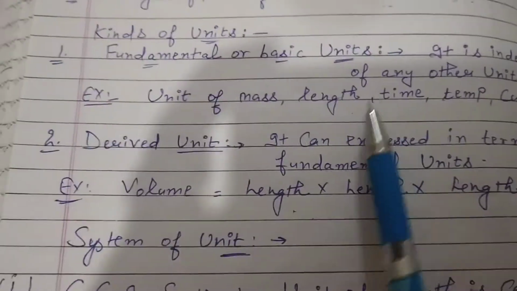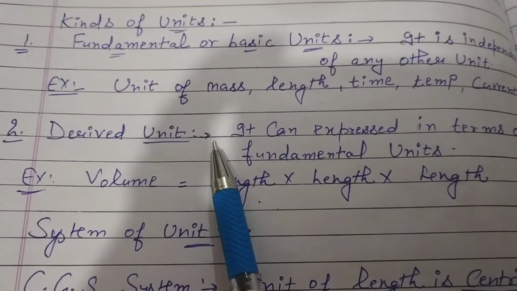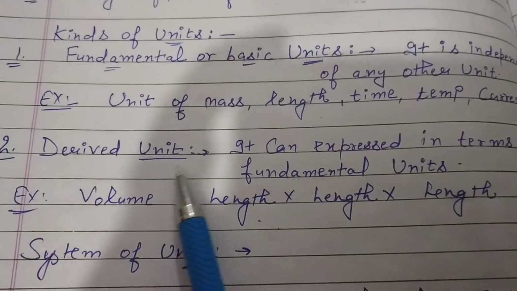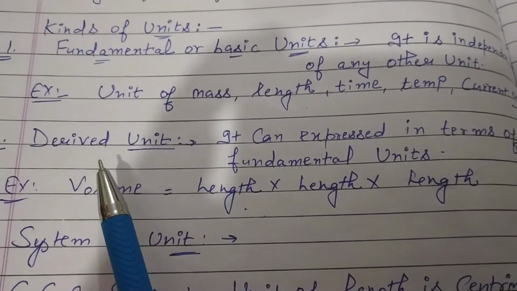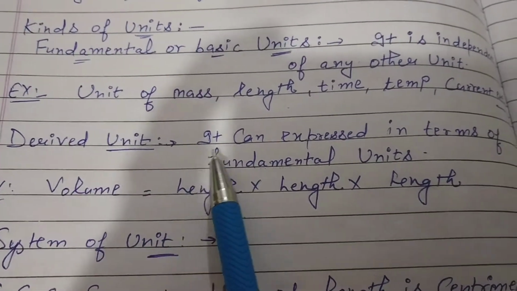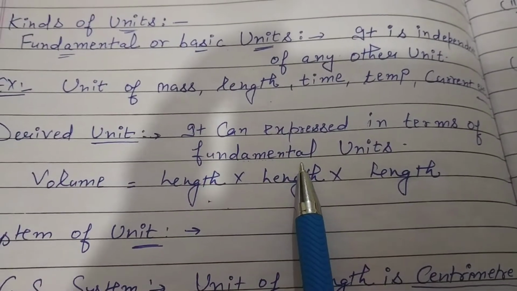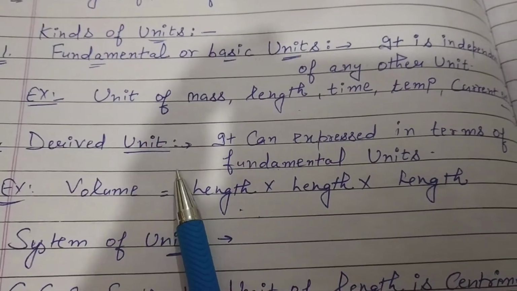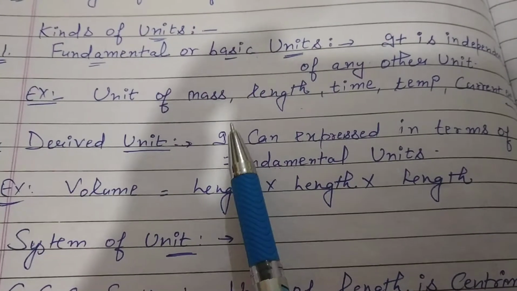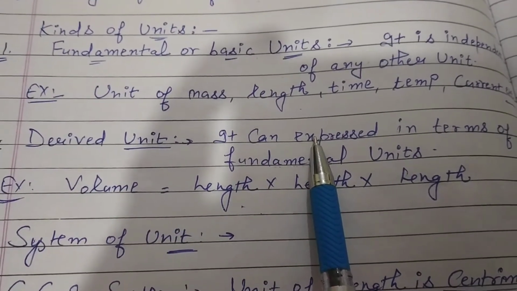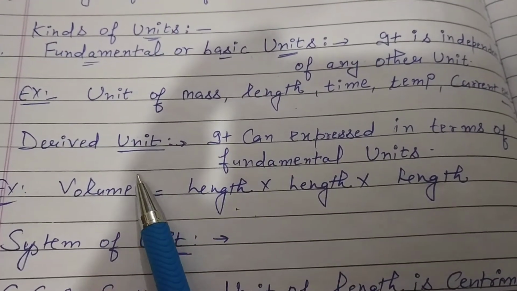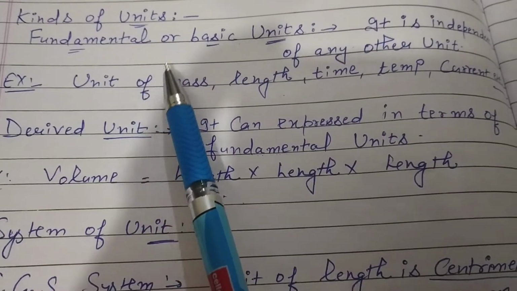After then come to second unit, that is derived unit. So what do you know about derived unit? Okay, derived unit can be expressed in the terms of fundamental. That means derived units can be calculated with the help of fundamental or basic units. That means these unit depends upon these fundamental units.